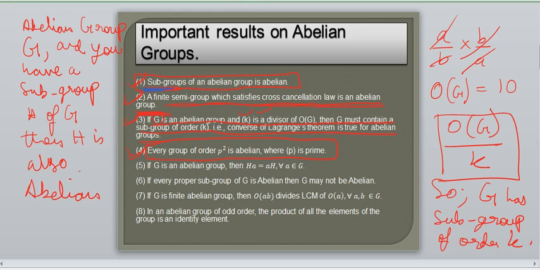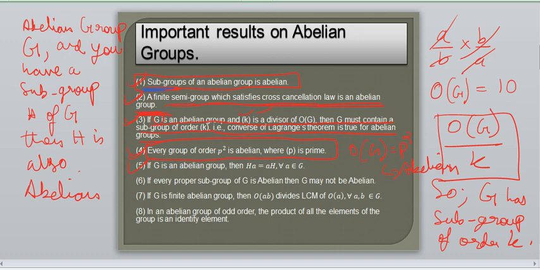So if the order of the group is P square, okay, every group of order P square is abelian. You don't even have to give an example and all that. Let's move on to the fifth one.